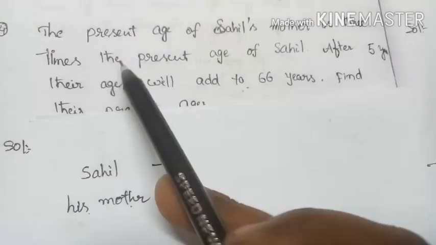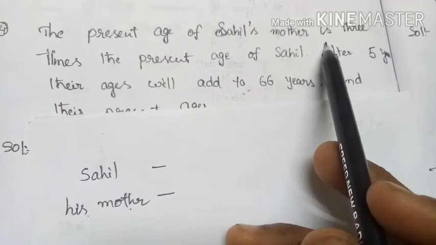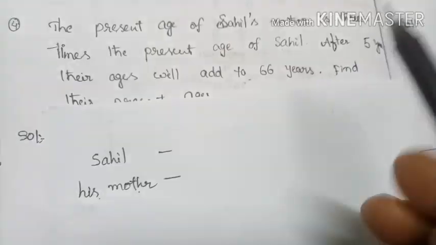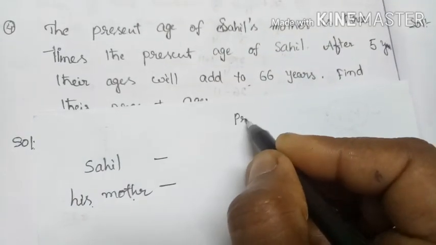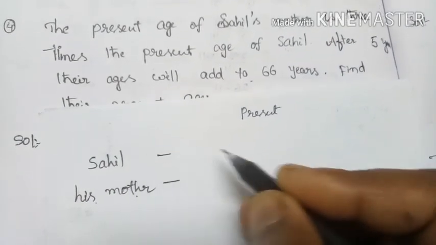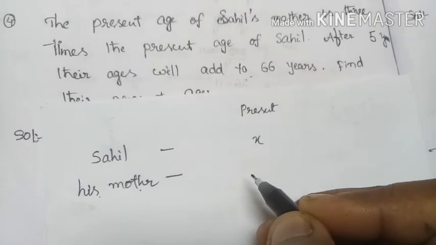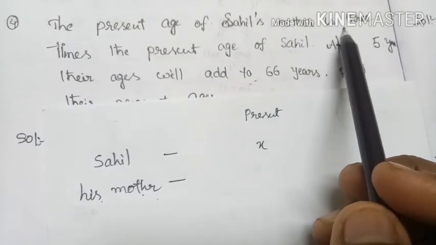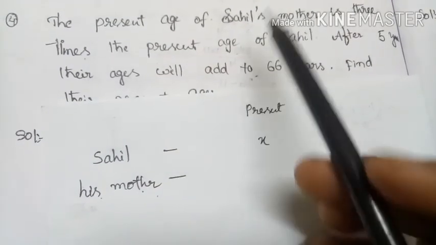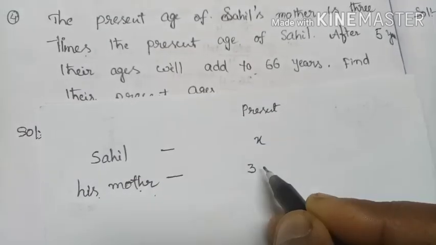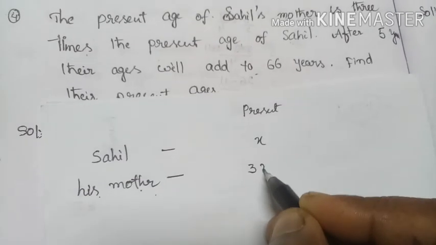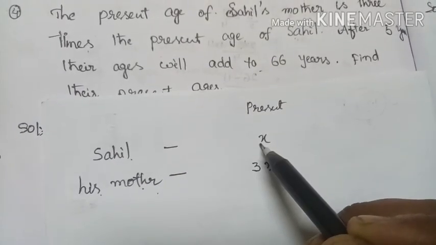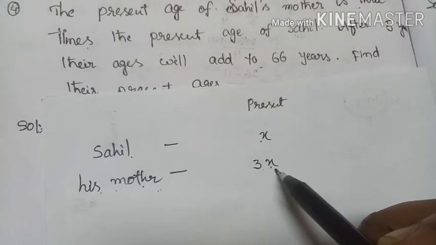Okay, first one, the present age of Sahil's mother is 3 times the present age of Sahil. So we don't know the present age, so let's take the present age of Sahil to be X. What about his mother's age now? That means 3 times of Sahil, that means multiplication of Sahil's age. So now Sahil's age is X and his mother's age is 3X.